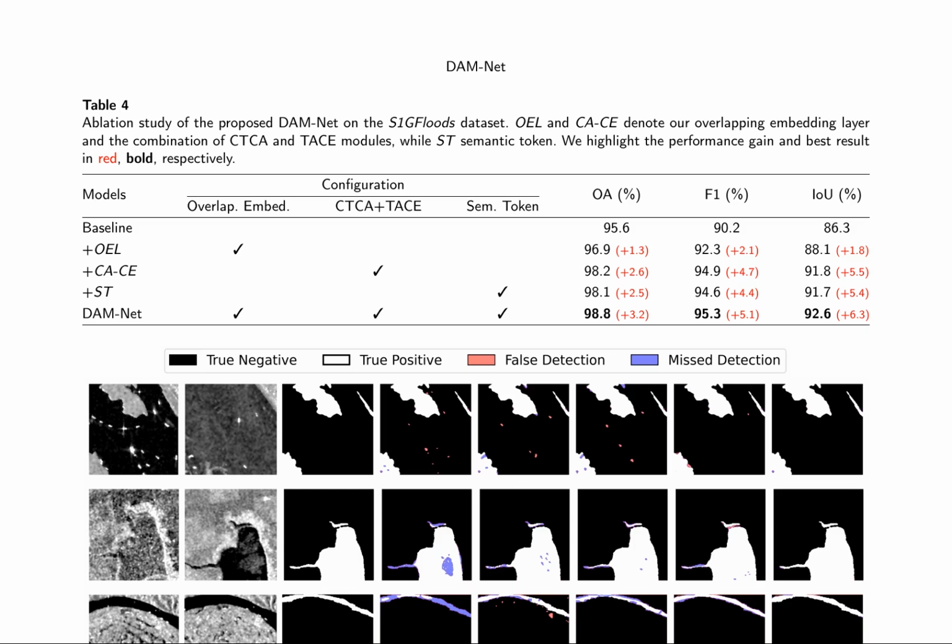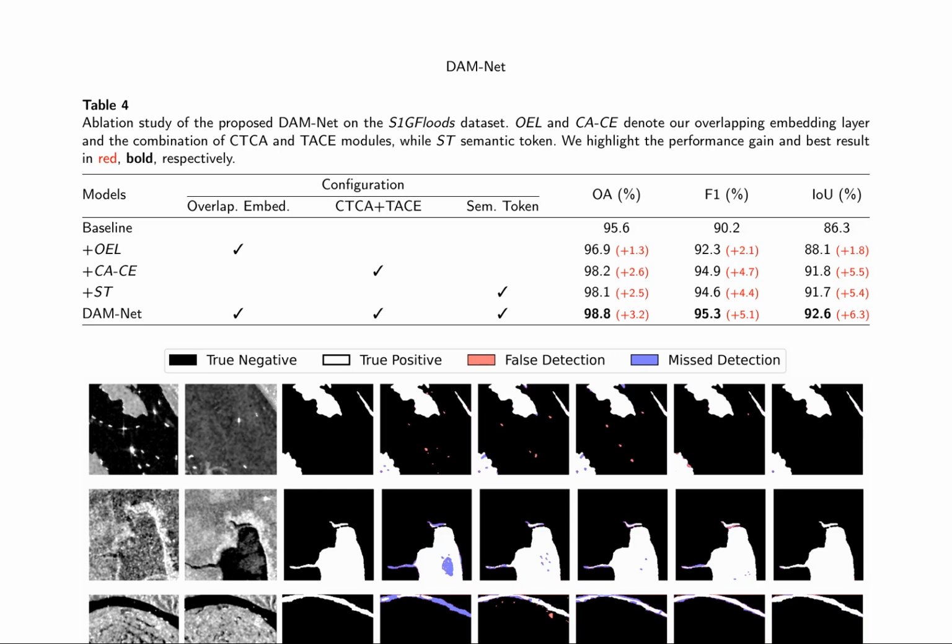The authors conduct an ablation study of the proposed DAM-Net model on the S1G Floods dataset, as presented in Table 4. This study assesses the model's performance with and without its key components, including the overlapping embedding layer, OEL, the combination of CTCA and TACE modules, CASE, and the semantic token, ST. The results demonstrate that each component's addition contributes significantly to performance gains, with the full DAM-Net model achieving the best results in terms of overall accuracy, OA, F1 score, and intersection over union, IOU.